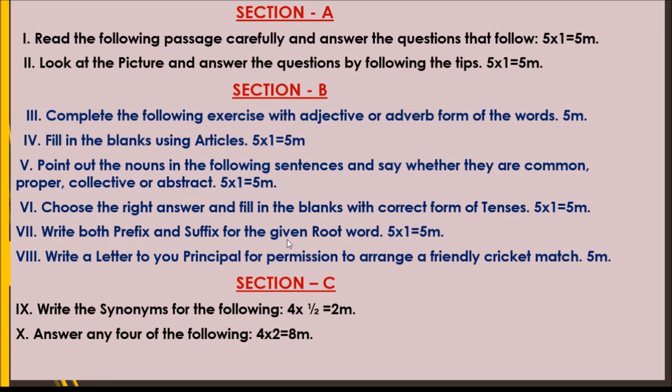Let me summarize once again, children. Reading section A, the first Roman is about a passage. You have to read the passage and answer the questions. Second one is you have to look at the picture and answer the questions. Section B, fill-ups or the statements will be given. You have to fill the sentence completing, whether you have to add adjective or adverb. You just add any one word and just read the sentence, then you will know the right form of what you have to use there.